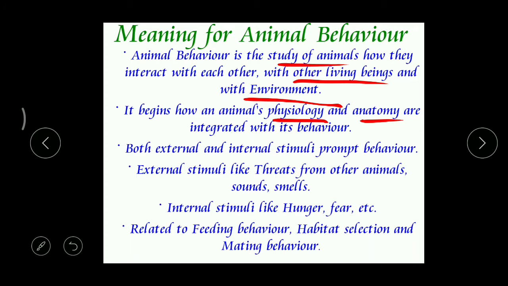In the lower classes, you may have studied the internal structure of a heart, then the internal structure of a brain, like this. So how this physiology and anatomy are integrated, integrated means related with its behavior, even that can be studied under animal behavior.